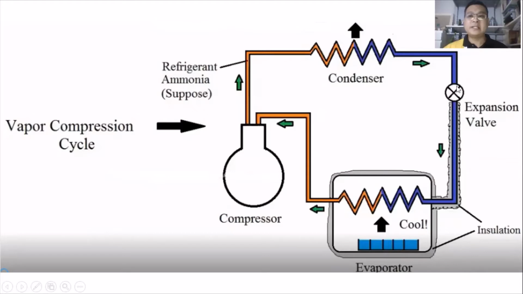Then by reducing the pressure through the expansion valve, the temperature becomes much lower. The coldest temperature can be obtained after passing the expansion valve, so we utilize it for applications like a room or a fridge. This is the normal refrigerator system, or the vapor compression cycle.